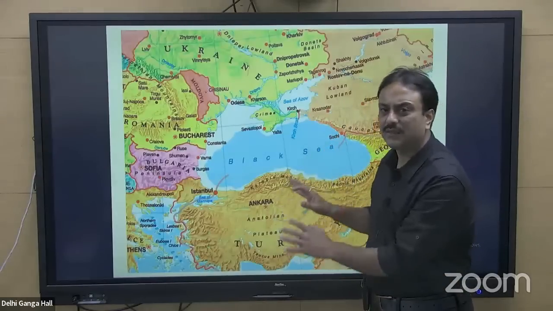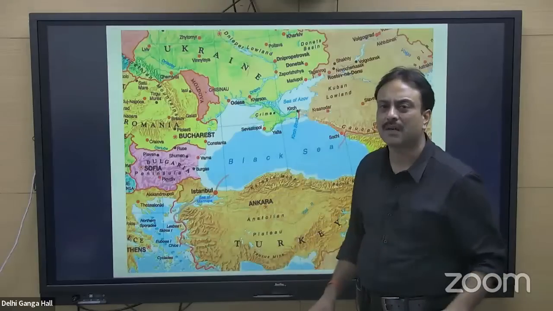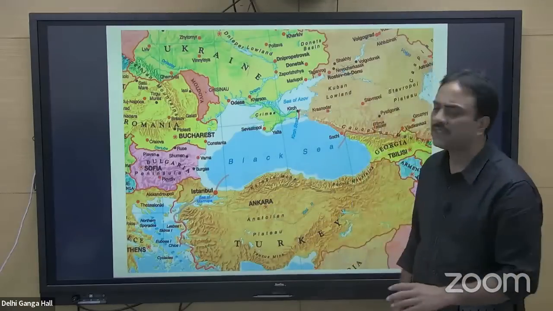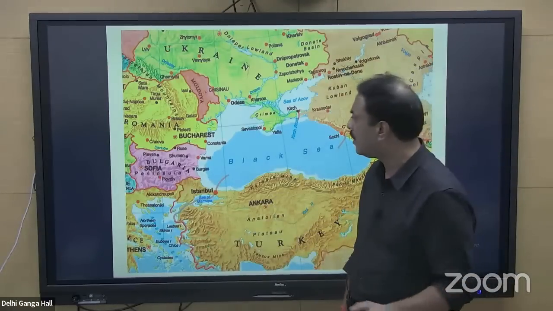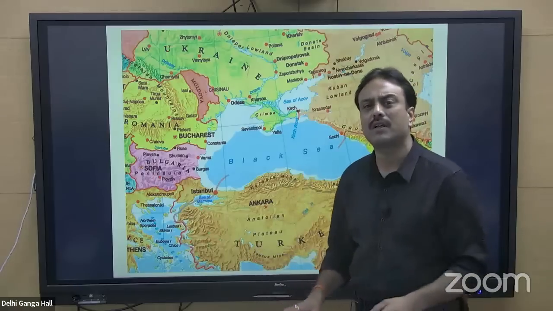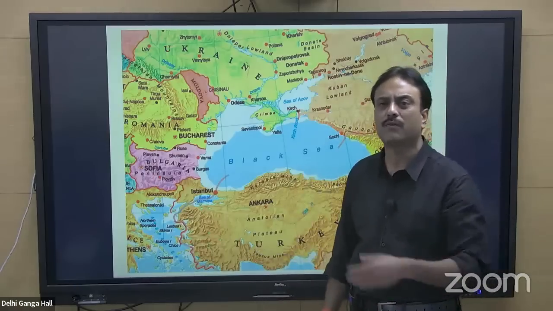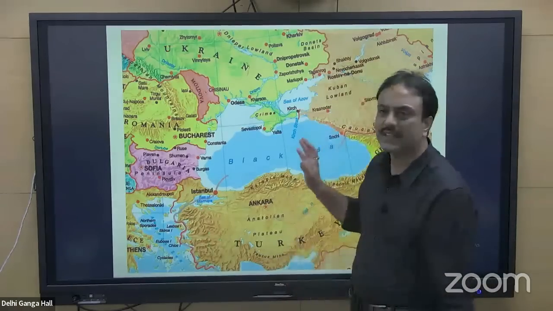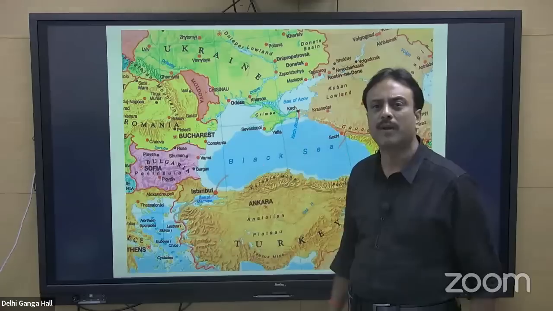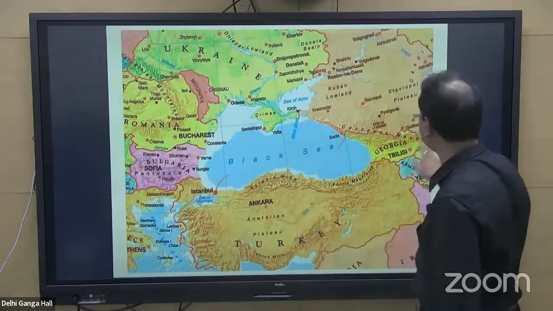This region is very, very important for your UPSC examination, be it prelims, be it mains, or your personality test or your interview. You will get one or the other question in any of the 3 modules come what may. Without crisscrossing this region, you won't be able to qualify, you won't be able to become an IAS officer. That's a challenge.